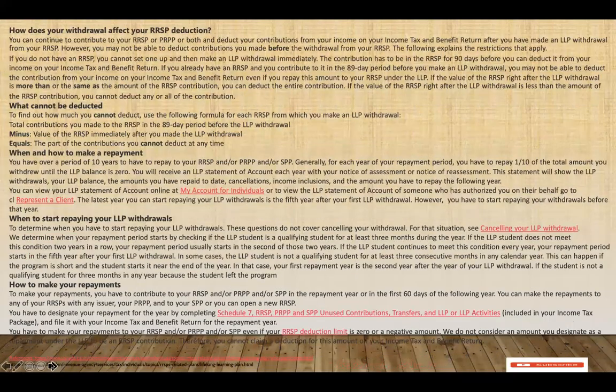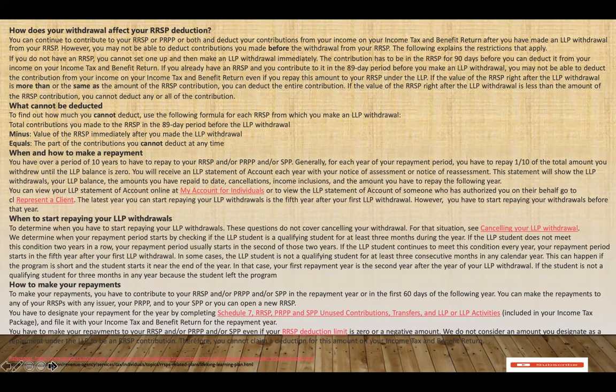So how does your withdrawal affect your RRSP deduction? You can continue to contribute to your RRSP or your PRPP or both, and deduct your contribution from your income on your income tax and benefit return after you have made an LLP withdrawal from your RRSP. However, you may not be able to deduct contributions you made before the withdrawal from your RRSP. So the following explains the restrictions that apply.